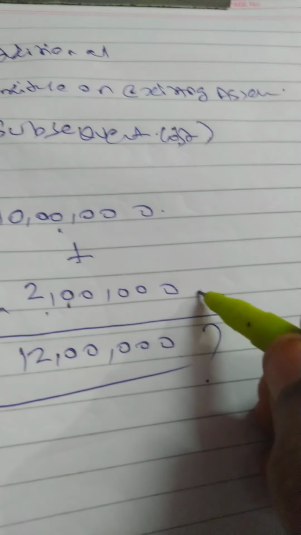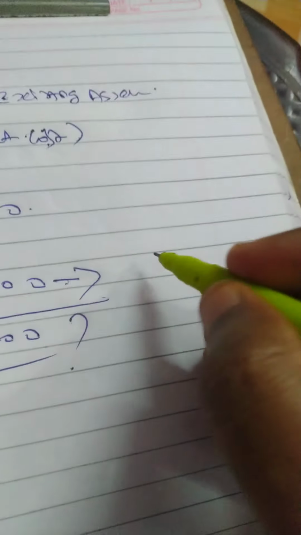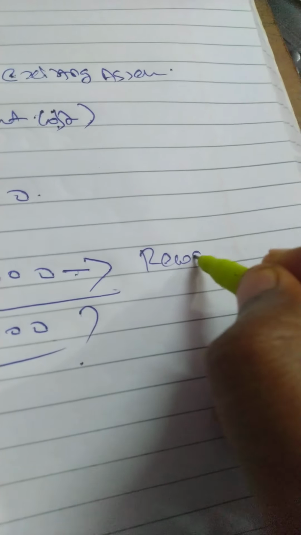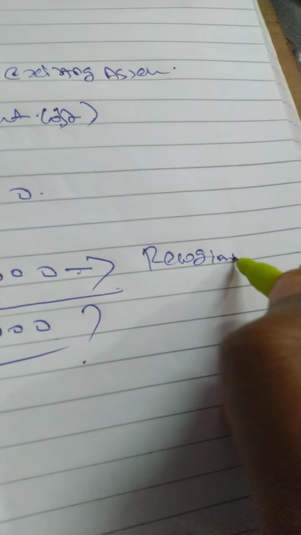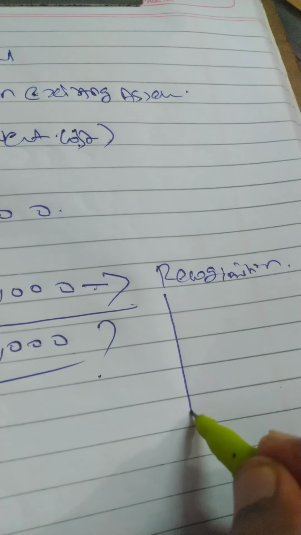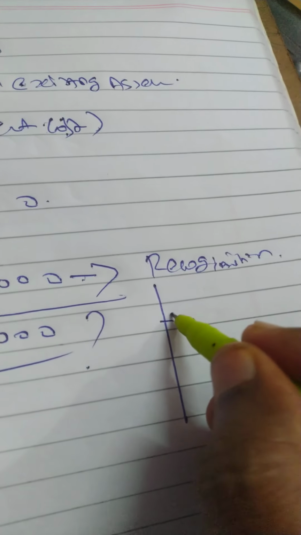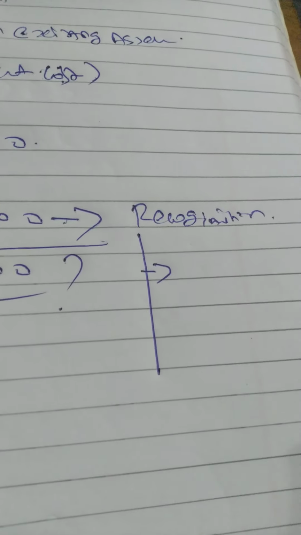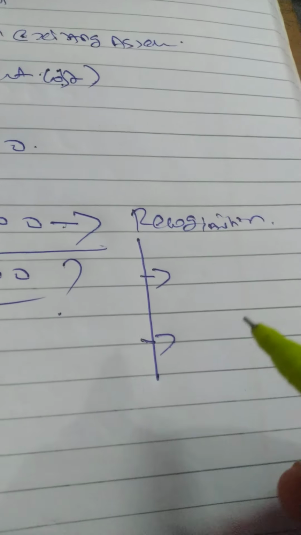That depends on the recognition criteria. What is recognition criteria? If I want to recognize a particular item of expenditure as an asset, what are the conditions I have to satisfy? Two things.